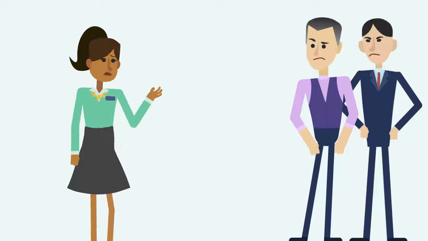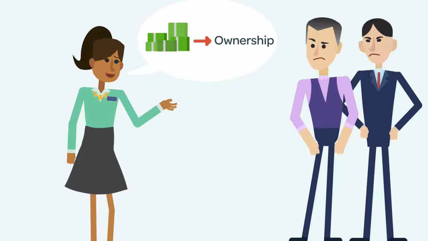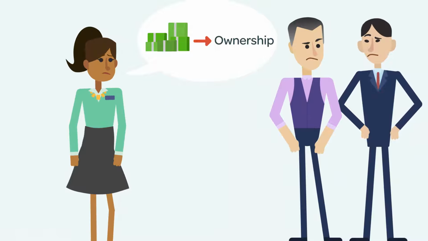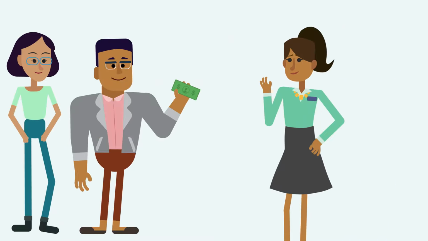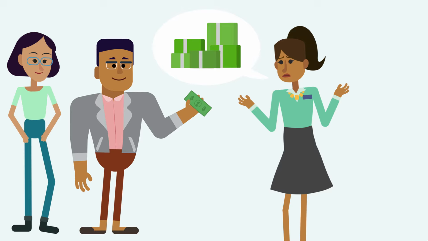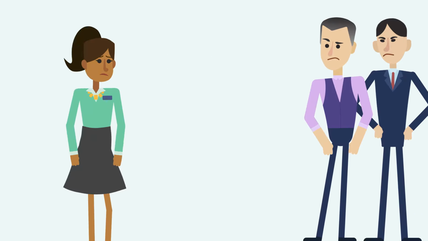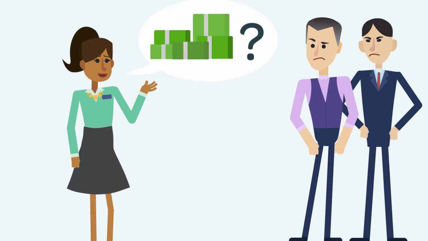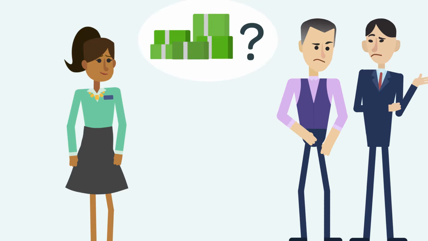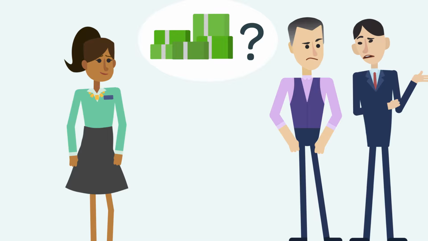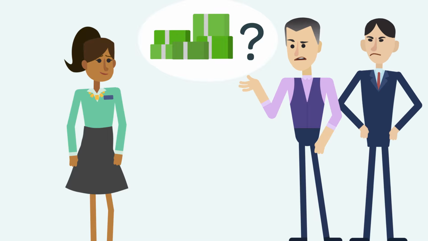So I ask others to either lend me money or to become owners in the company by providing the company with cash in exchange for ownership in the company. My friends and family might invest based solely on their trust in me, but if I needed more money than they could provide, I would have to ask others to invest. The potential problem I face is that the investors in my company who do not know me have to trust that I will manage the company well and generate for them a return on their investment.